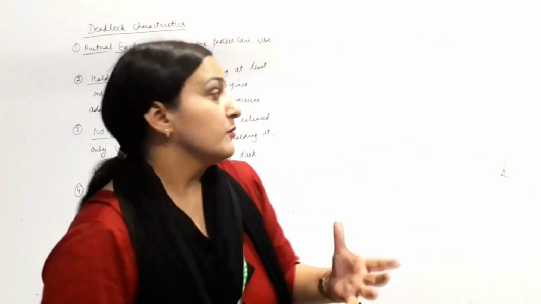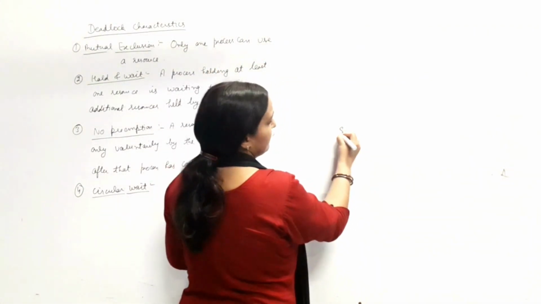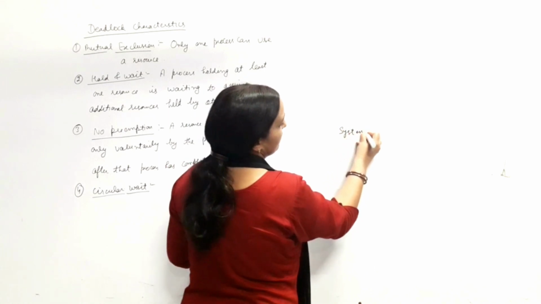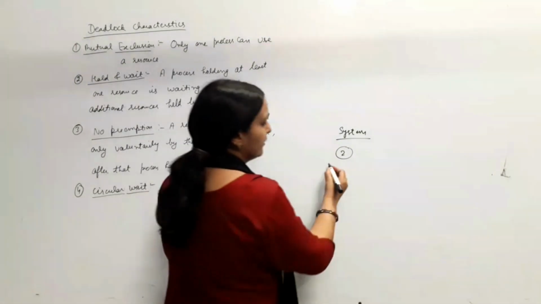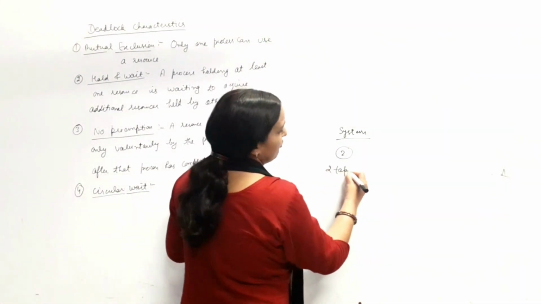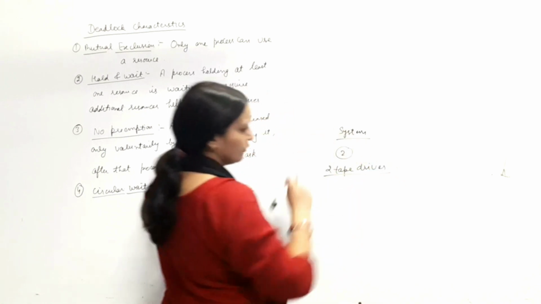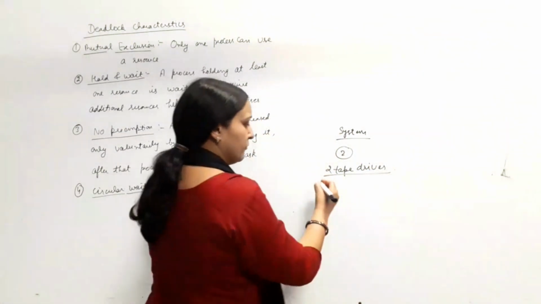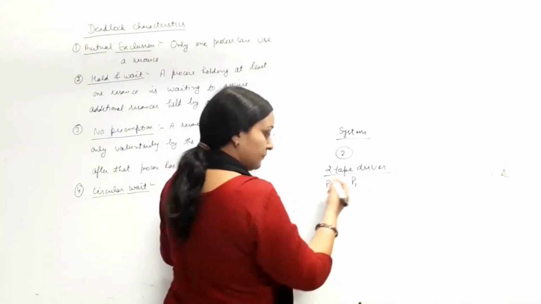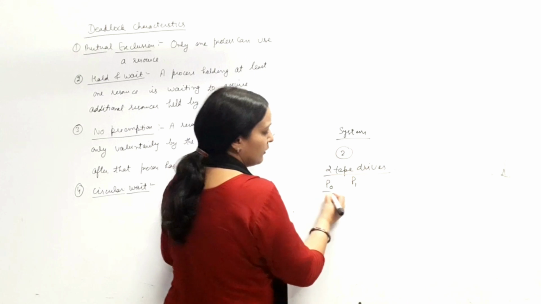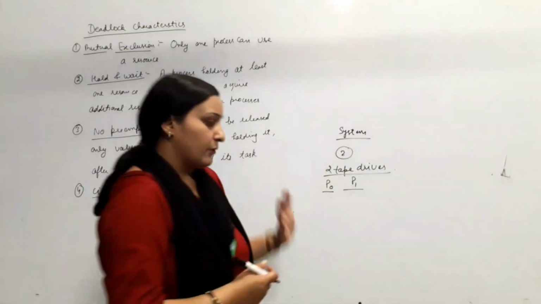डेडलॉक क्या होता है? It means suppose आपके पास processes हैं, कोई भी सिस्टम है उसके अंदर processes हैं. Suppose there are two processes, and there are two tape drives, and we can say the tape drives are the resources. Suppose one process P0 and second one is P1, and there are two tape drives. One is allocated to this process and the other is allocated to P1 process.